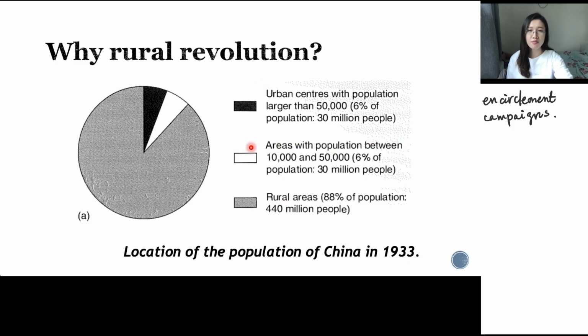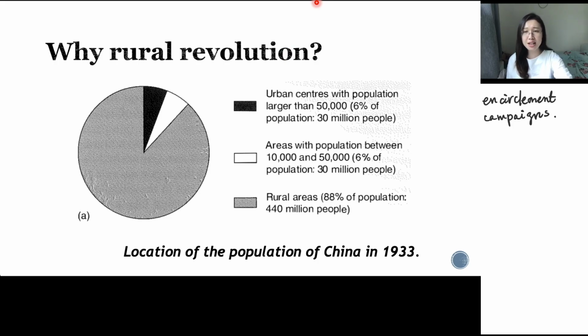In the first chart, the most important message is that we have three parts: the population who live in urban centers, the middle area, and the rural areas. You can see that at that time, almost 90%, that is 88% of the population, 440 million people, lived in rural areas, right?